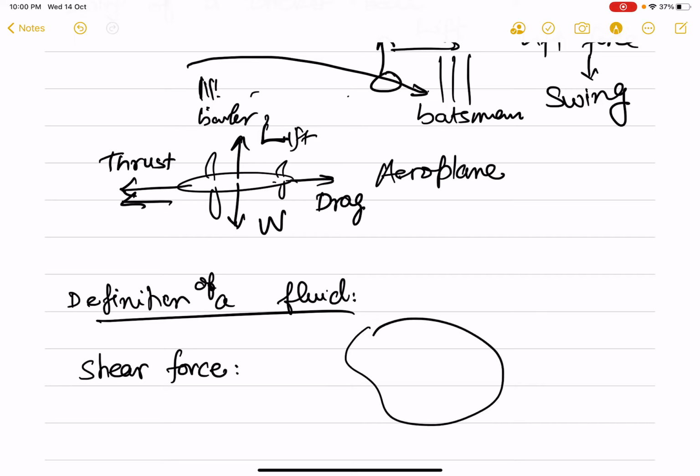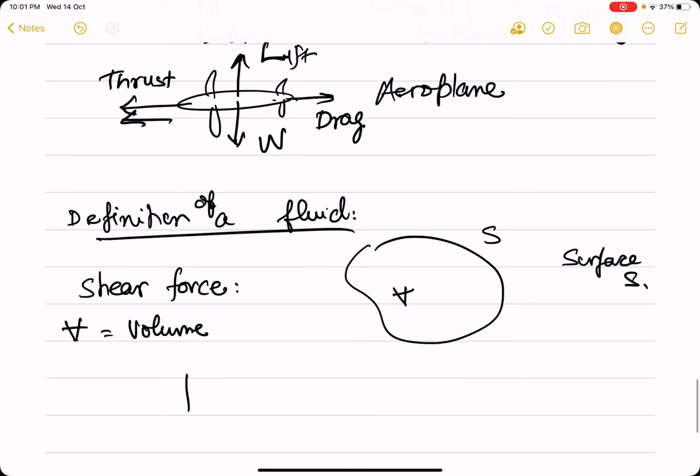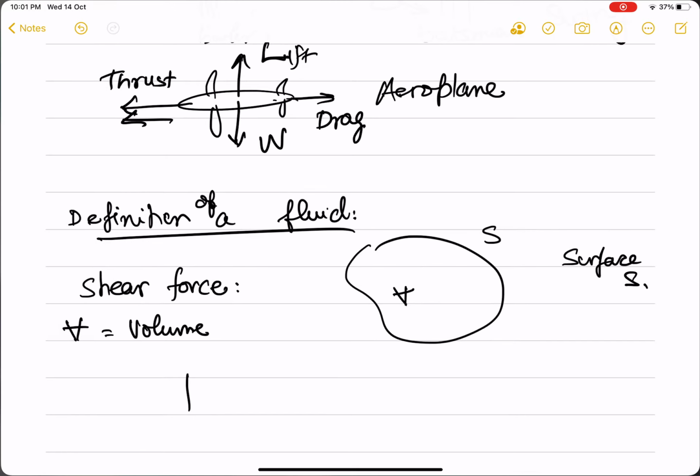Suppose, and please get familiar with this, we have an arbitrary volume V. We will write volume with a V with a hat in it in this course. And this volume has a surface S. Now what is the difference between a volume and a surface? Let's try to look at this with a simple object which I draw.